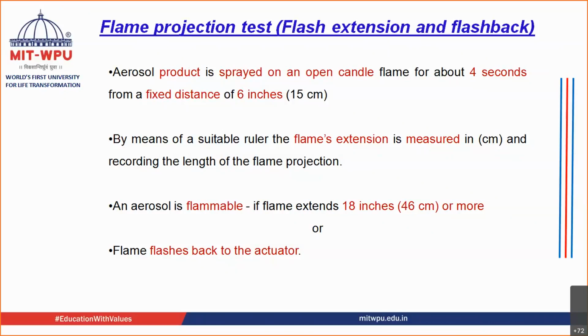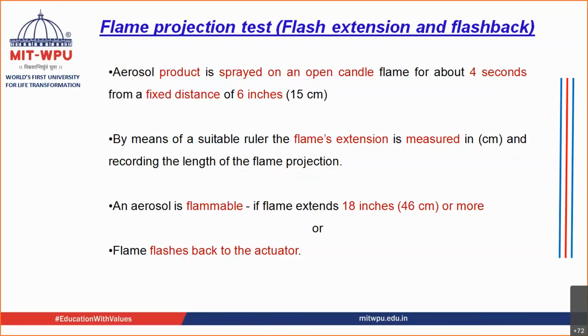There is going to be an extension of this flame. The extension of this flame is measured in terms of length, in centimeters. How much is the extension or increase of this length? That is what you are going to check.